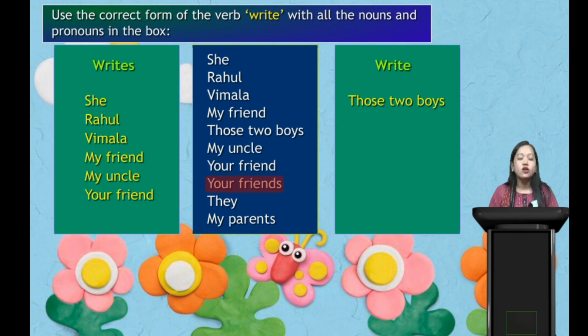Next, what word can we see here? Your friends. Plus means plural, right? Your friends means many friends. So plural: writes or write? Very good. Next word: is it singular or plural? So now what can we say? They write.